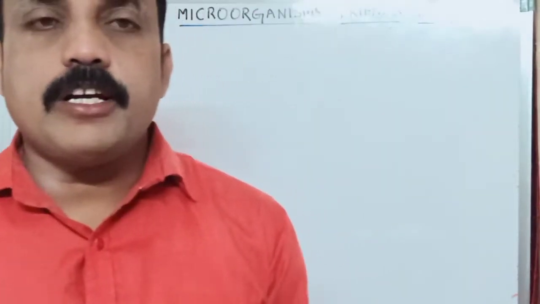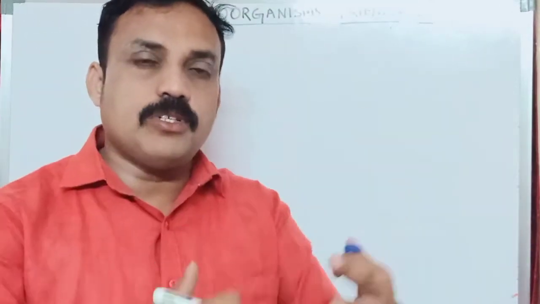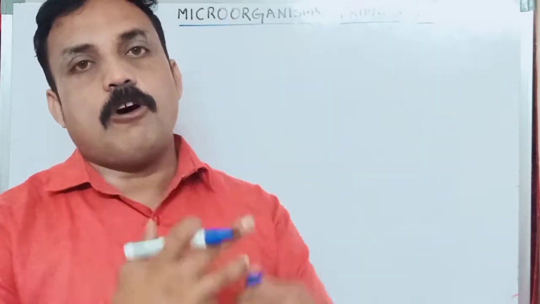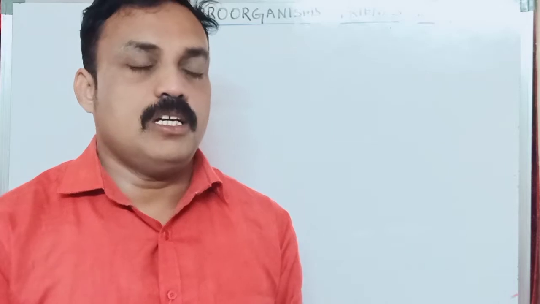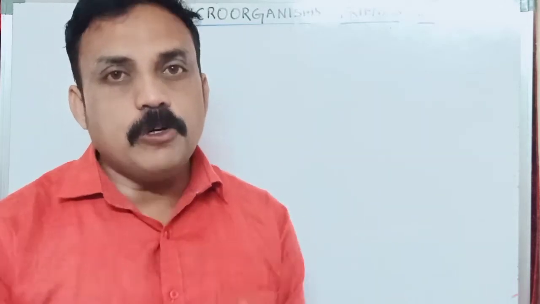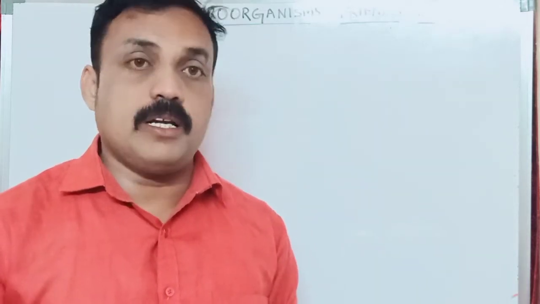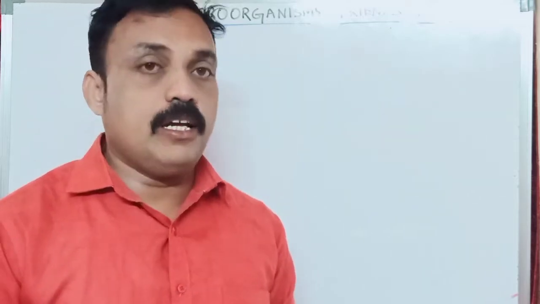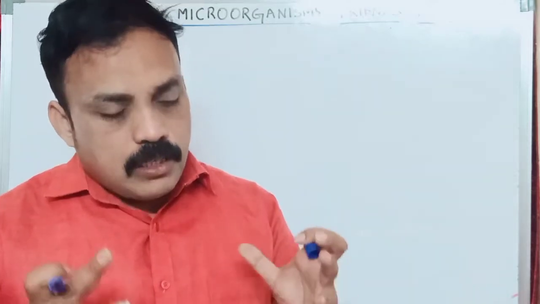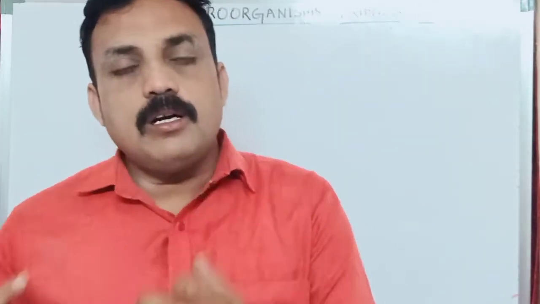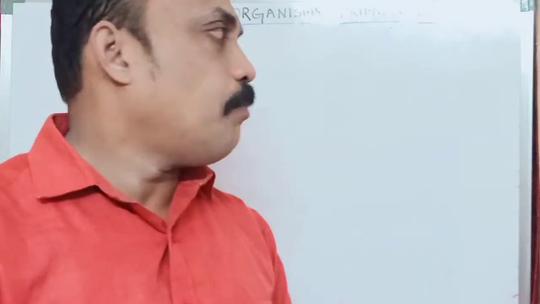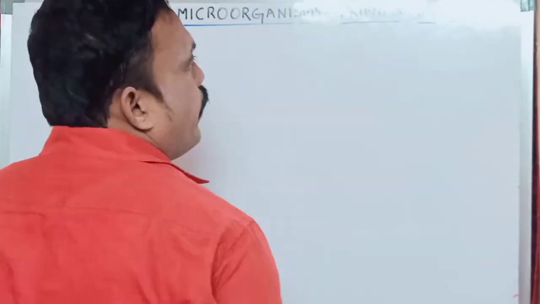In this chapter, we are discussing how microorganisms are useful to us, how microorganisms are harmful to us, how they affect us, and how they are useful to us economically or medicinally or otherwise. That means some are useful to us, some are harmful to us. That is our chapter name: Microorganisms, Friend and Foe.